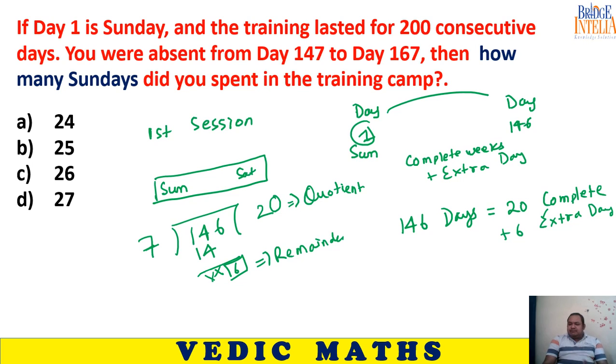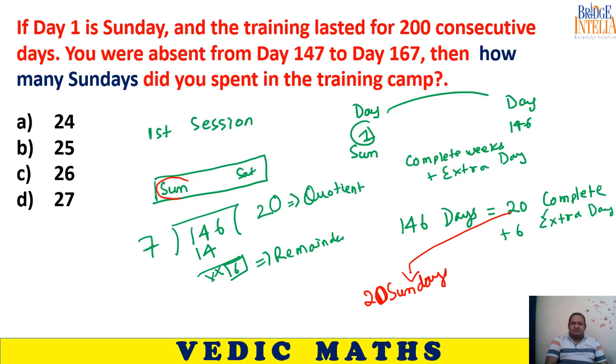In every complete week there will be a Sunday. There is no doubt about that. So 20 Sundays will be there, because every complete week definitely contains Sunday as the first day itself.